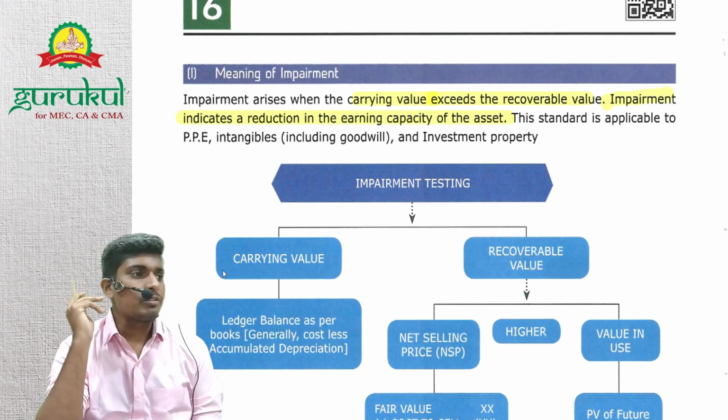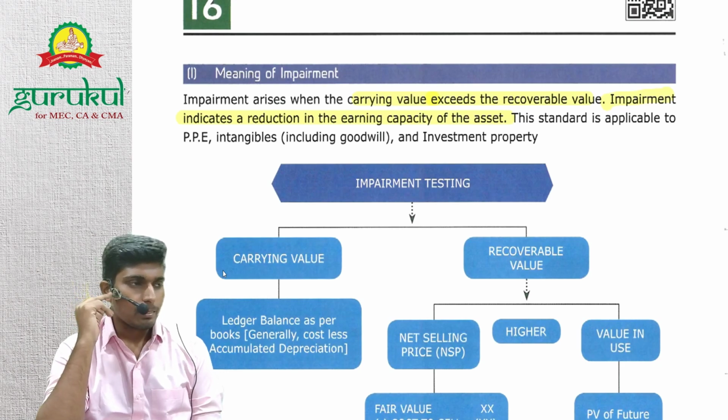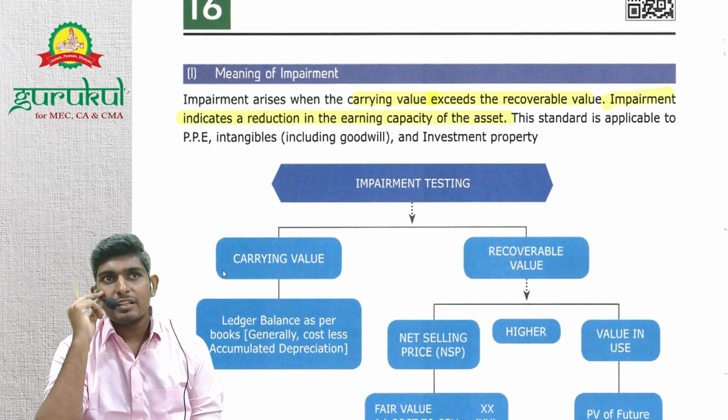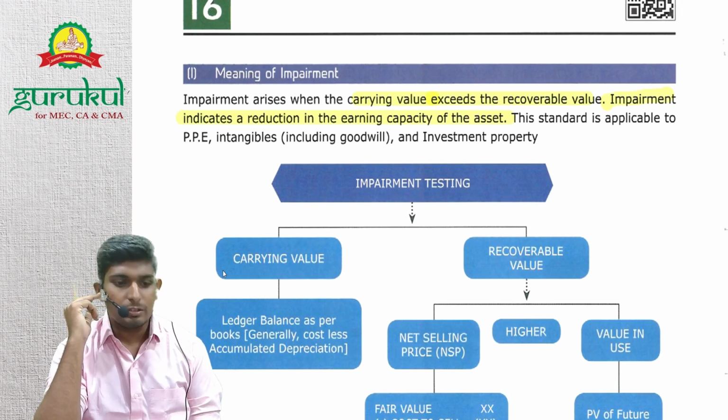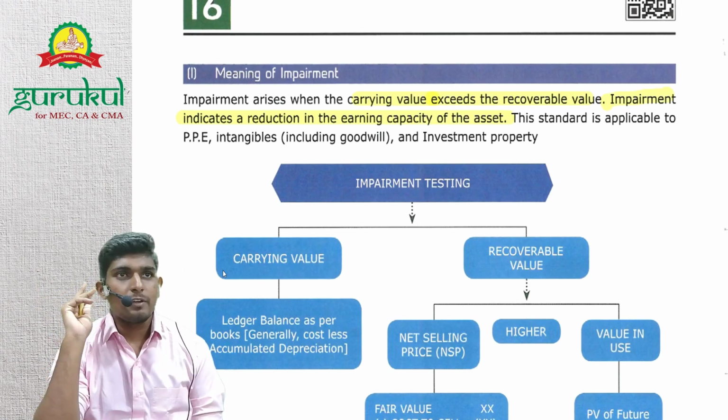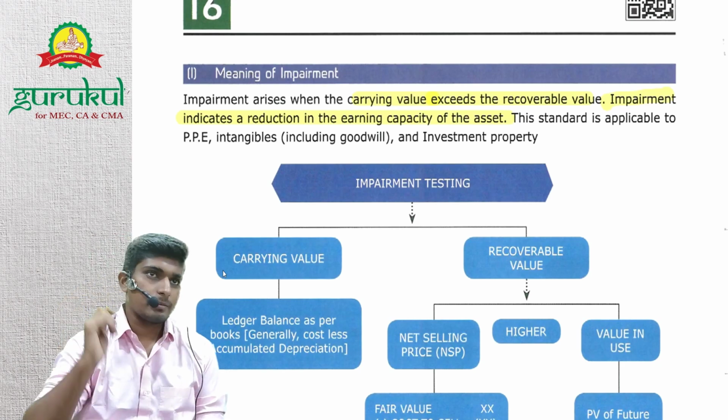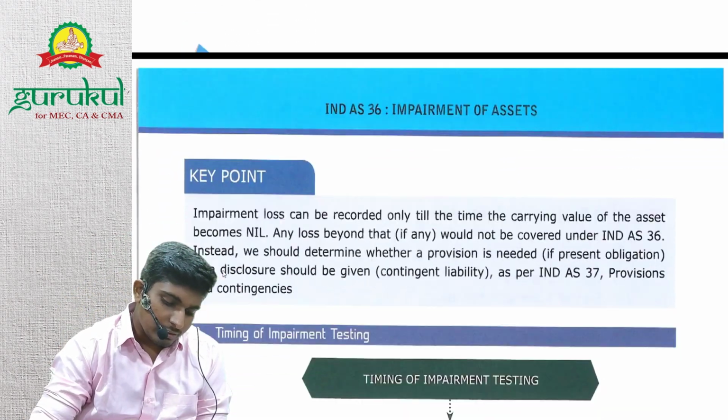Generally, when do we check for impairment? So when certain conditions exist, then only we'll check carrying value and recoverable value. Other than that, we won't check, right? So let's discuss the conditions.